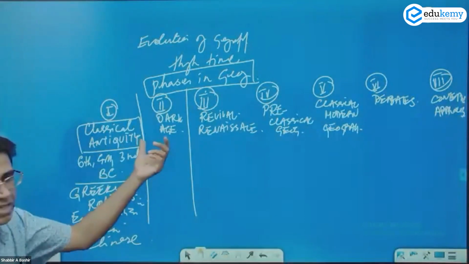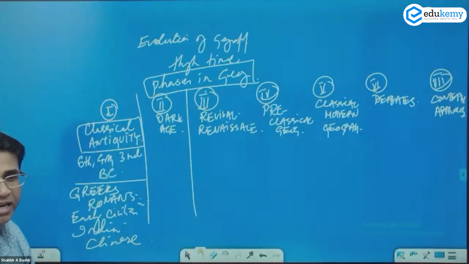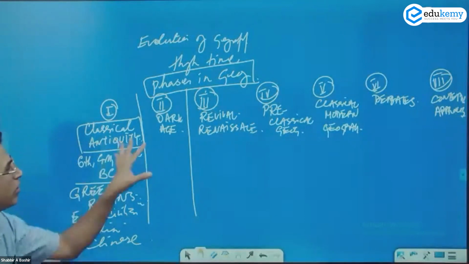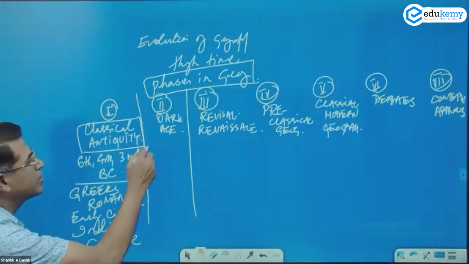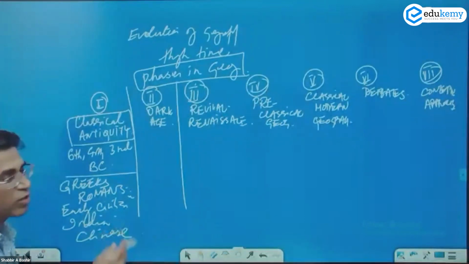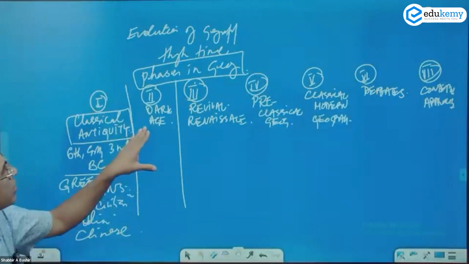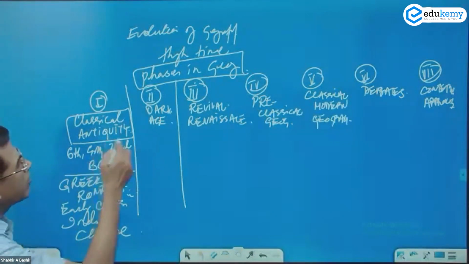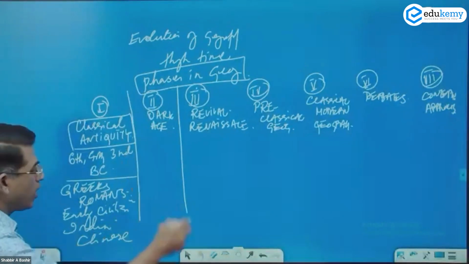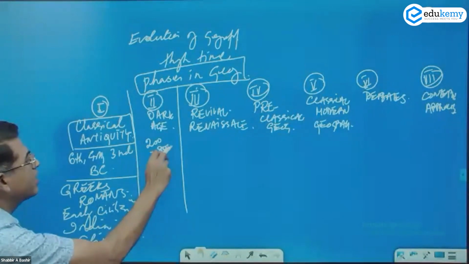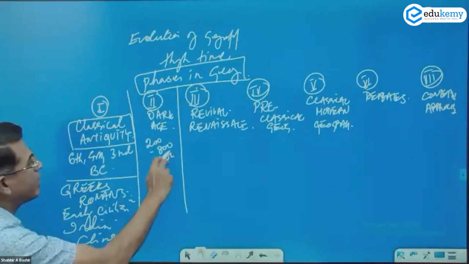Then we had the Dark Age. The Dark Age is debated. Nobody exactly knows when it started and when it ended. But we know that this lasted approximately a couple of hundred years. So this was probably around 200 to 800 to maybe around 1100 AD.